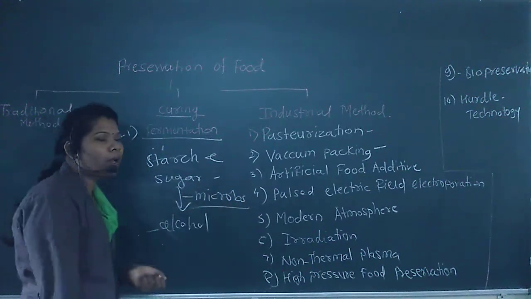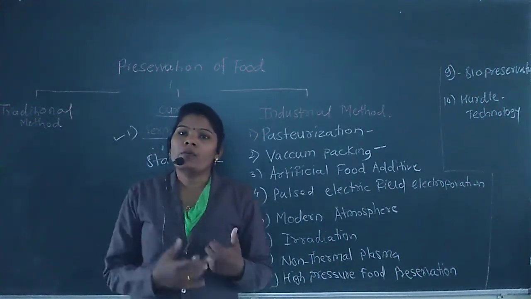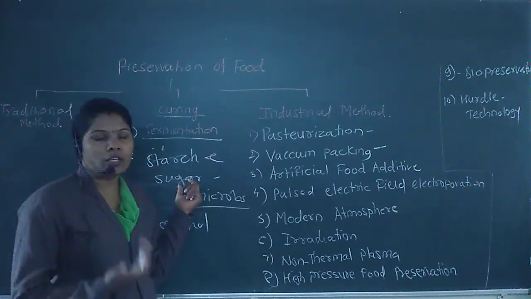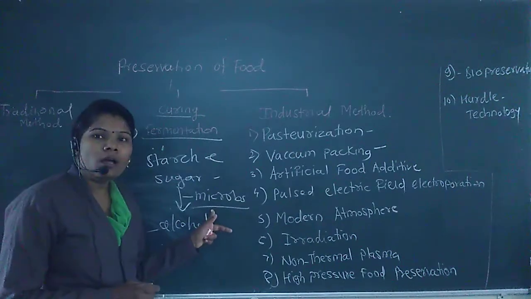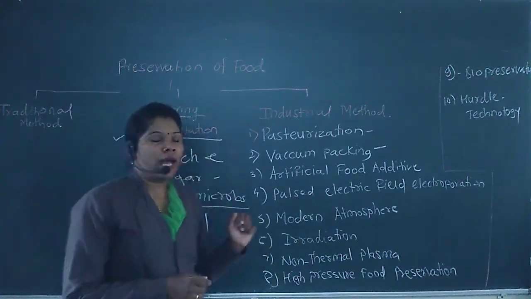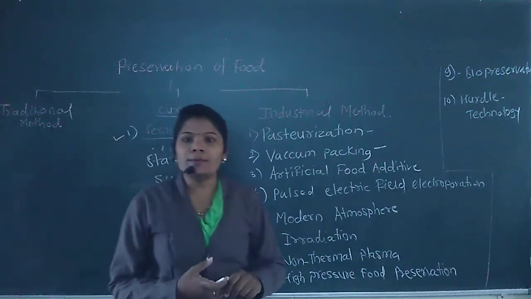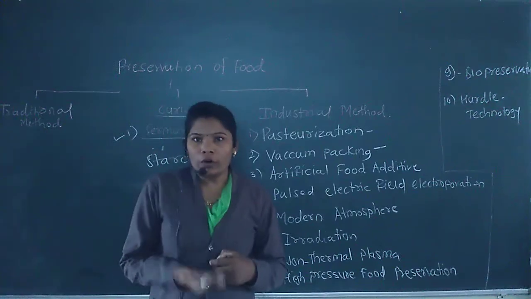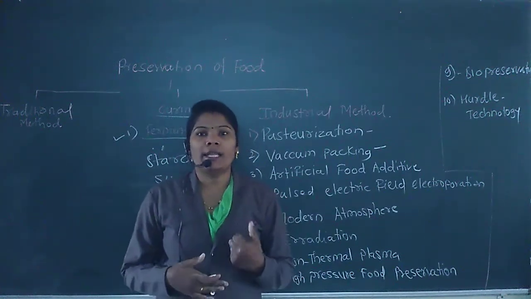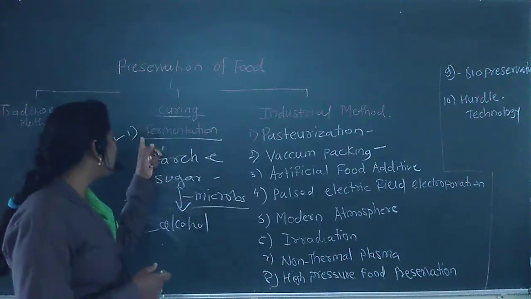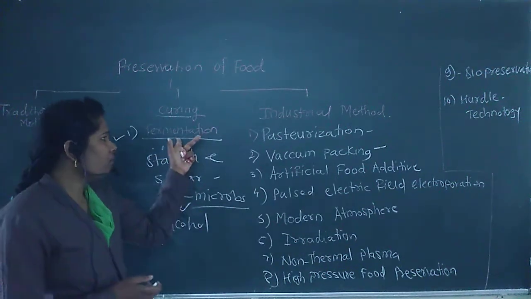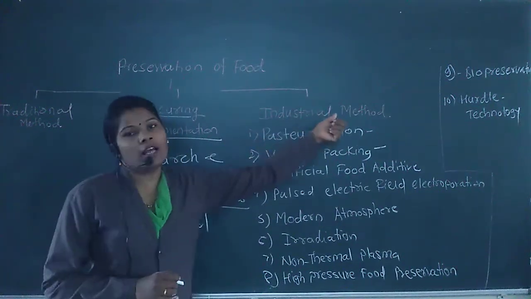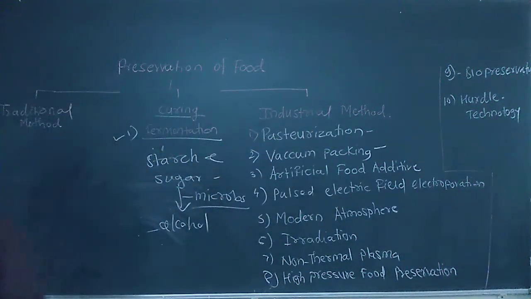There are some beneficial microorganisms which convert starch and sugar from the food into alcohol. That is called the fermentation process. This process is very important for making food more nutritious and also delicious and tasty. Okay, this is about the fermentation process.